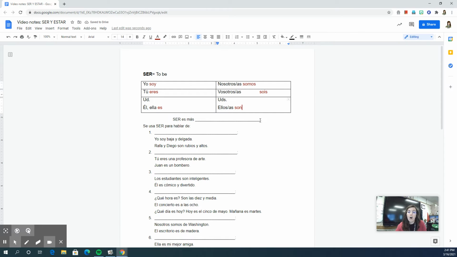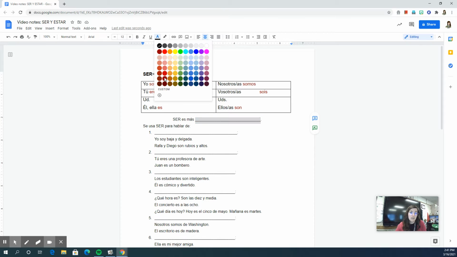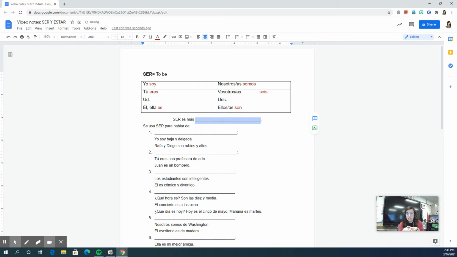Now, this isn't always the case, but for the sake of these notes being shortened, ser es más permanente. It's more permanent. There we go. Spelling is difficult apparently. Oh, permanente. Permanent.